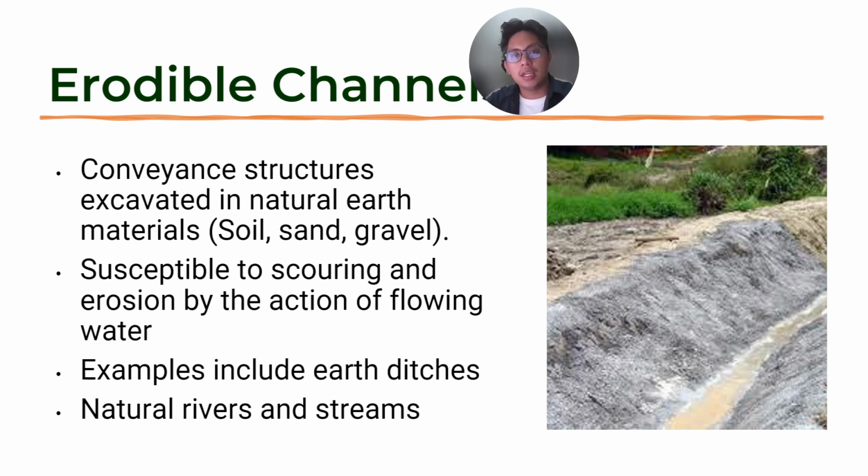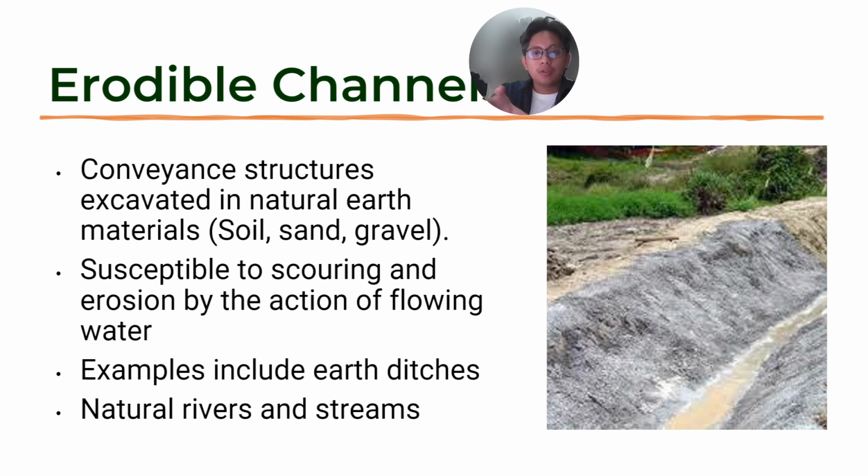The difference here is it's a lot more susceptible to scouring and erosion. The erosive factor here is your flowing water or your runoff, or again, the water that flows through it. Some examples that you'll commonly see are earth ditches or farm ditches.